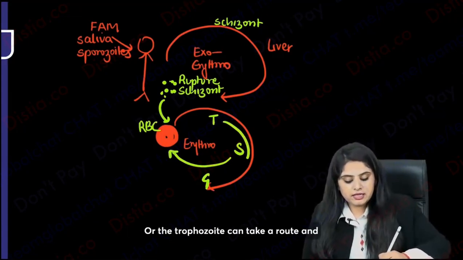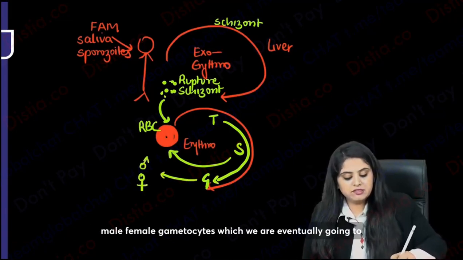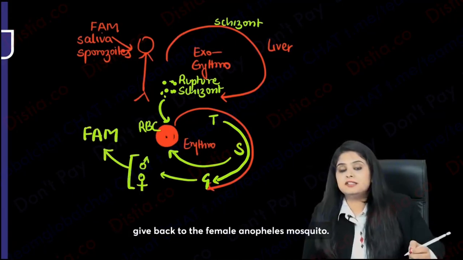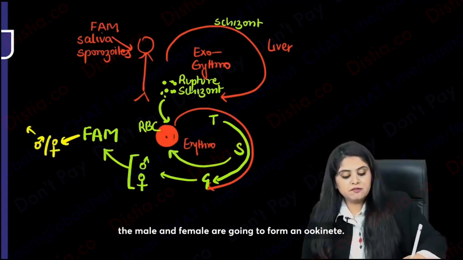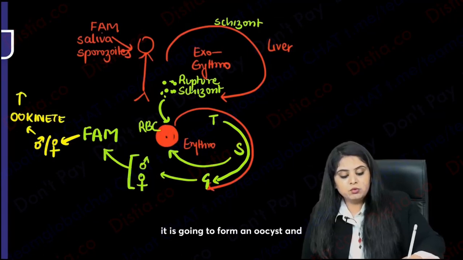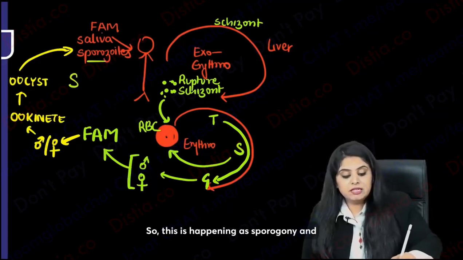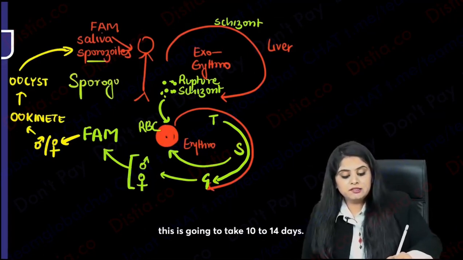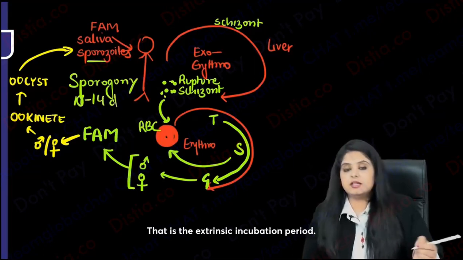Or the trophozoite can take a root and form gametocytes, meaning male and female gametocytes, which we are eventually going to give back to the female Anopheles mosquito. In the female Anopheles mosquito, these male and female gametocytes are going to form an ookinete. After the ookinete, it is going to form an oocyst. And from this oocyst, all the sporozoites are going to be released. This is happening as sporogony, and this is going to take 10 to 14 days. That is the extrinsic incubation period.